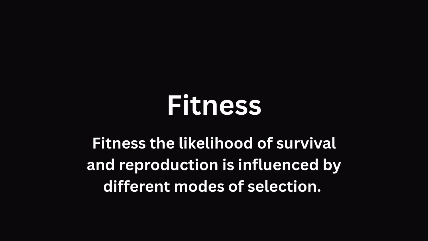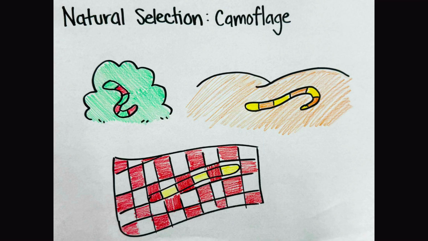First, let's talk about fitness. Fitness: the likelihood of survival and reproduction is influenced by different modes of selection. First type, natural selection. This is where the environment plays a role in which gummy worms are more likely to survive and reproduce, passing on their genes' flavor combinations.